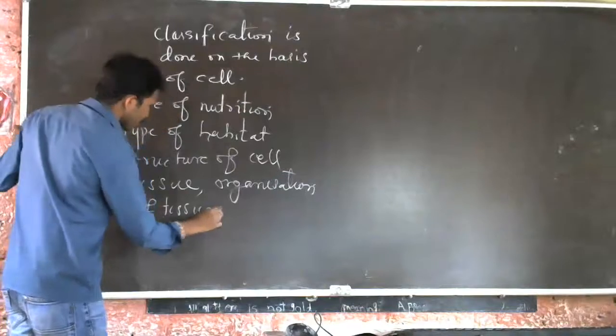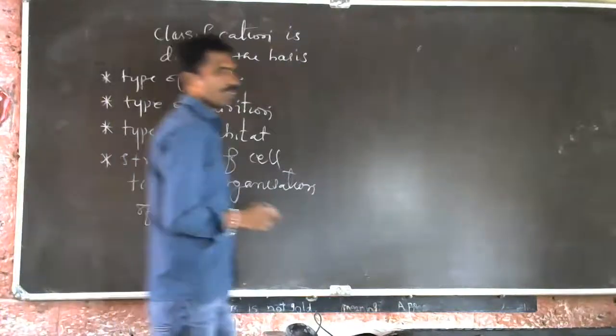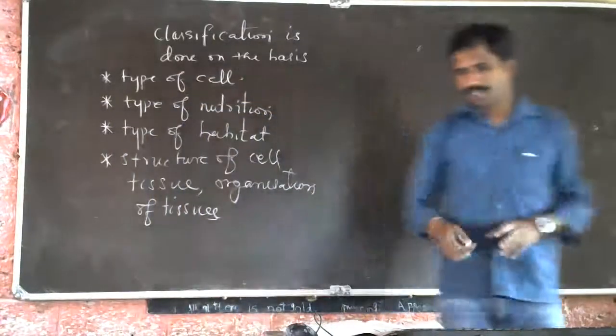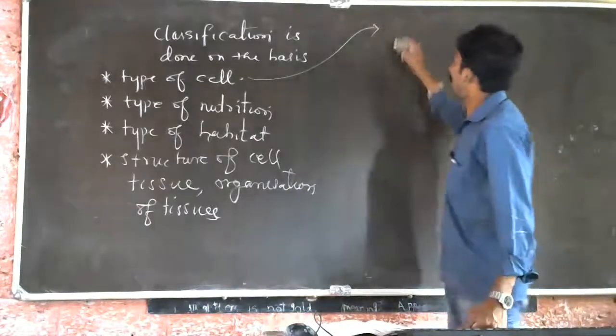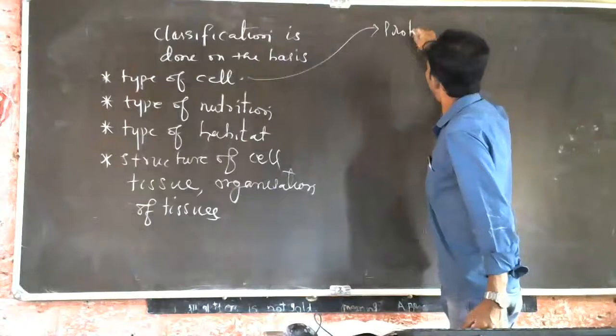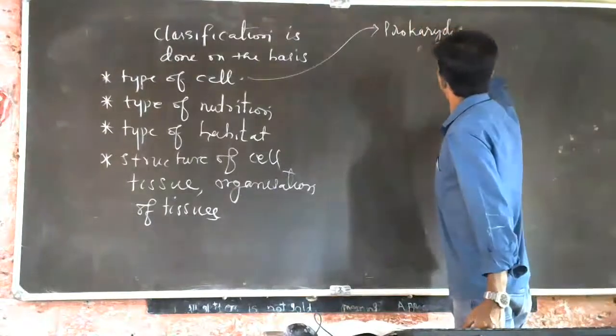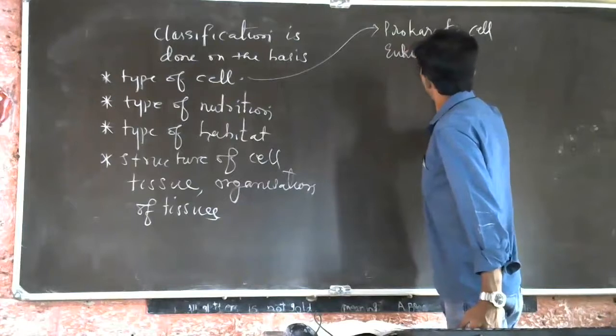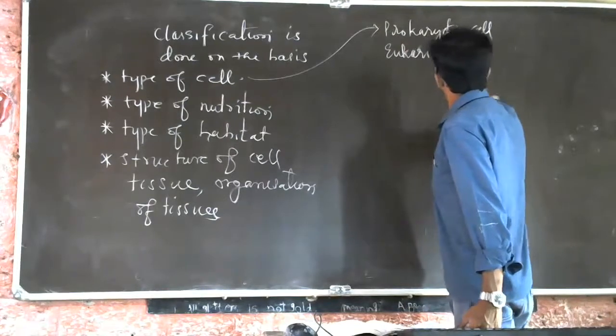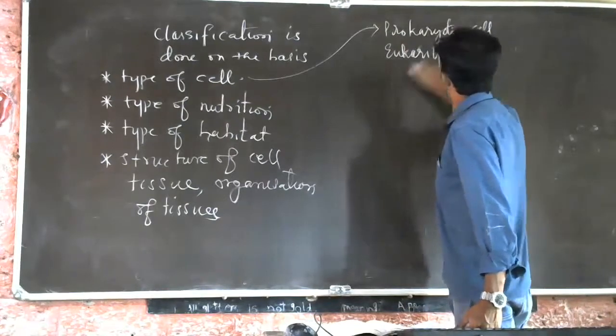On all that basis, we will do it. Understood? So if it takes type of cells, there are two types of cells, that is the prokaryotic cell and eukaryotic cell.